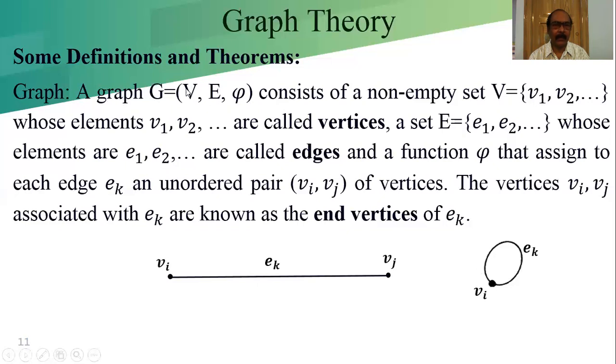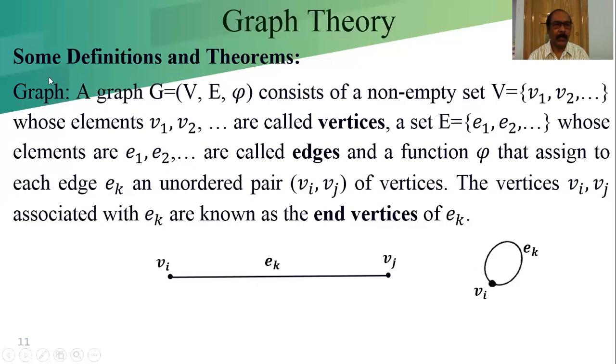This is the tuple V, E and phi associated with G, which consists of a non-empty set V, the collection of V1, V2 and so on for a finite graph.